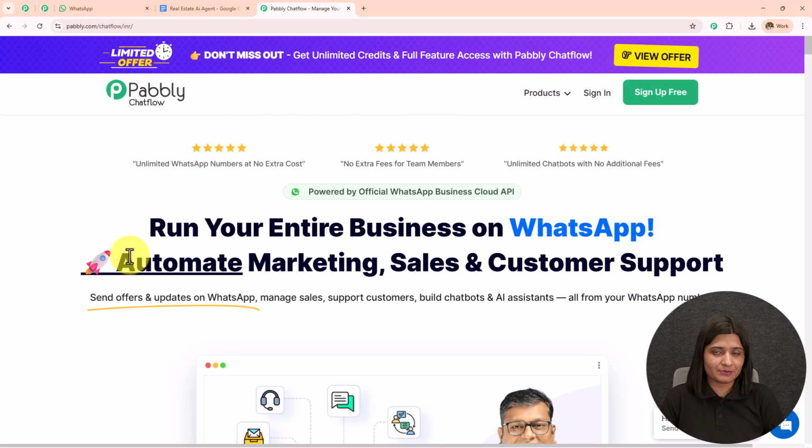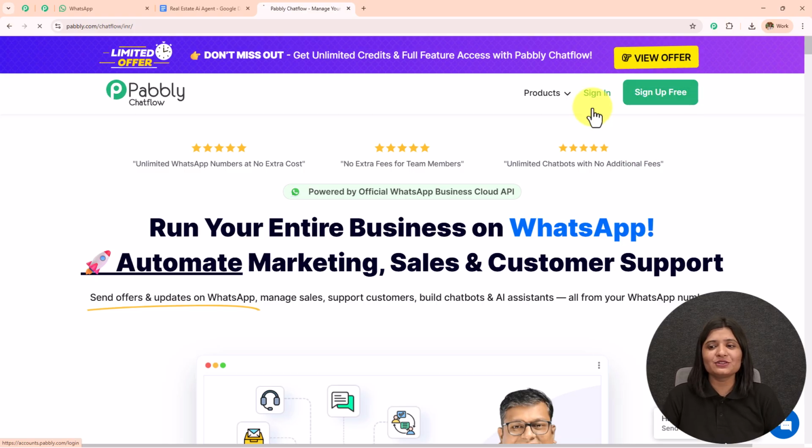After browsing this website, we need to sign into our Pabbly Chatflow account. On the top right corner, we can see two options, sign in and sign up for free. If you are an existing user, click on the sign in, and if you are a new user, click on the sign up for free, and this will give you 100 credits free on monthly basis.